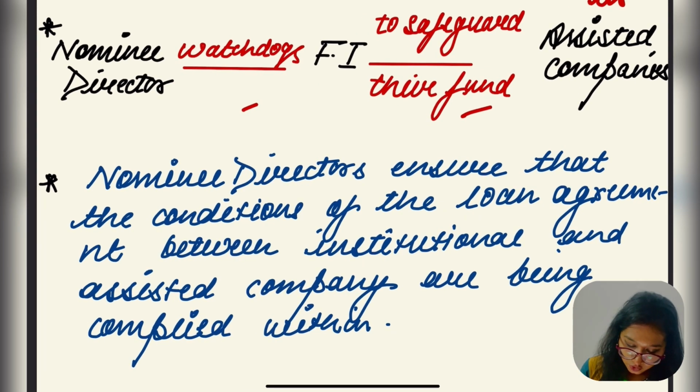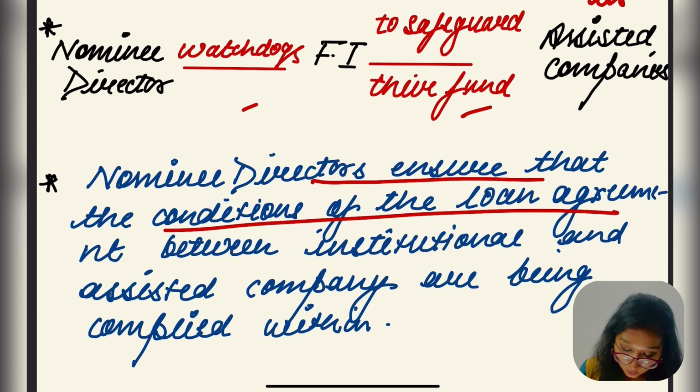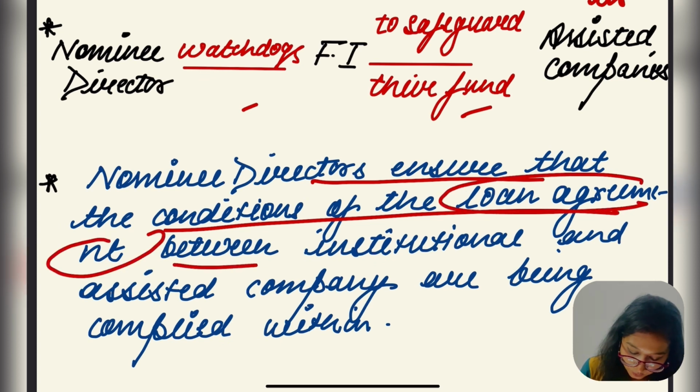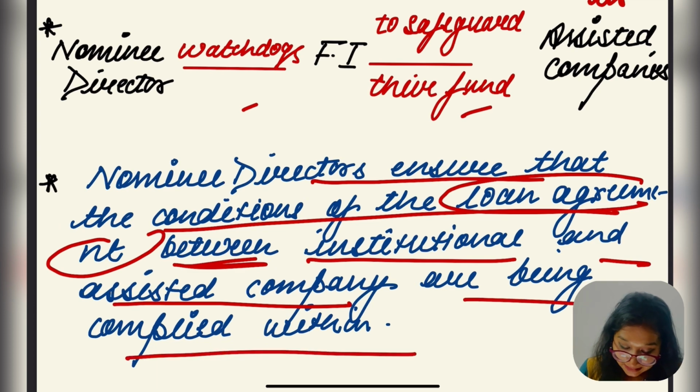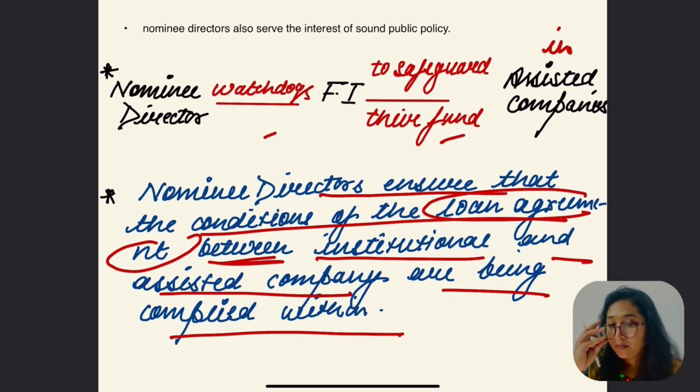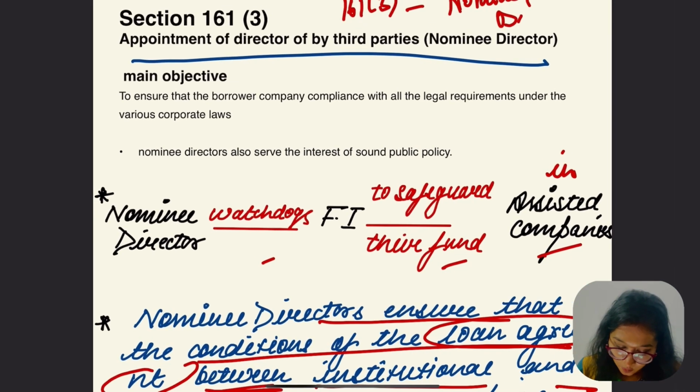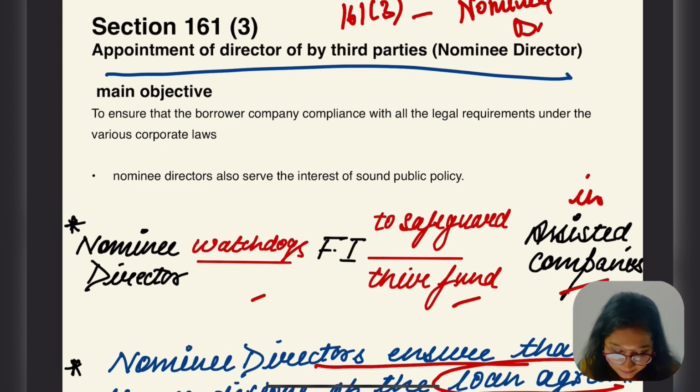Nominee director ensure that the conditions of the loan agreement between the institution and the assisted company are being complied with. Right? Nominee directors have to look after the agreement, whether the assisted company is doing right, whether the conditions which were given by the financial institution are complied with by this assisted company, right? So let's go and read what the law is saying.